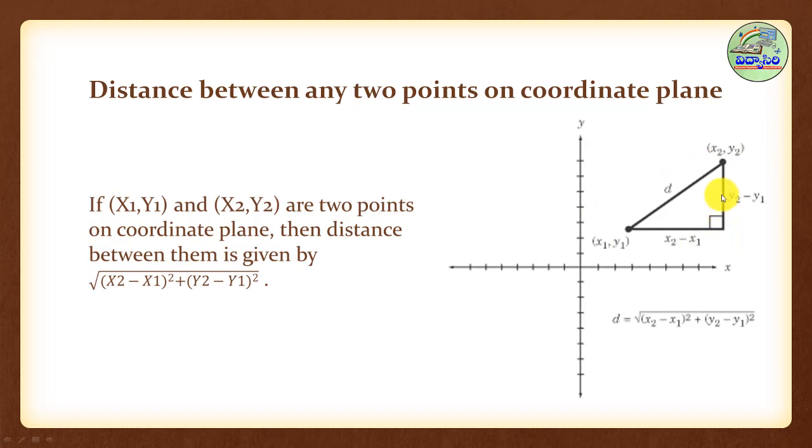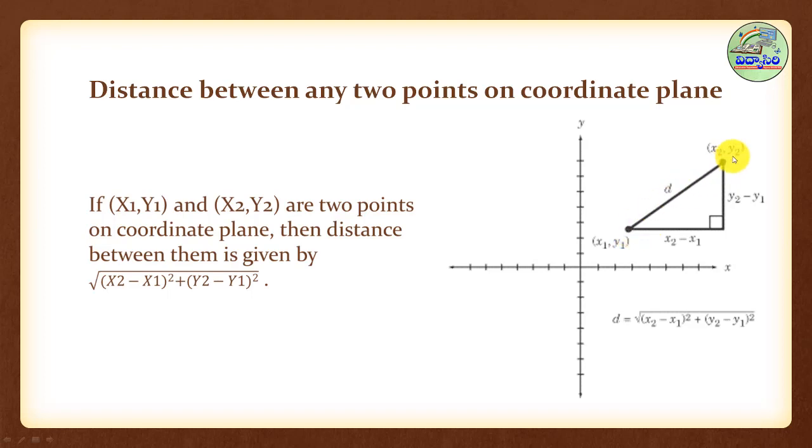Now the length of this is y2 minus y1, and here this is x2, this is x1, so x2 minus x1, these two lengths. What we want is the distance between these 2 points, which means the length of this side.